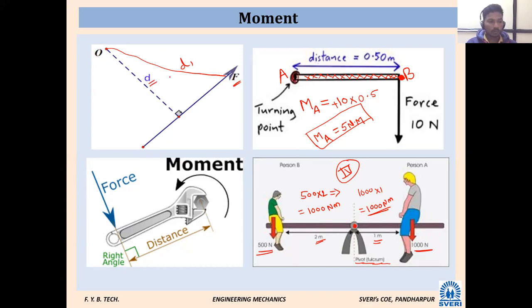So whenever we want to calculate the shortest distance between the desired point, the point at which we want to calculate moment, and the line of action of force, how should that distance be? When we say that distance is the minimum distance between that point and the line, how should that line be? In short, from this point I want the minimum distance. So what care do I have to take? I should draw a line which will be perpendicular to it.